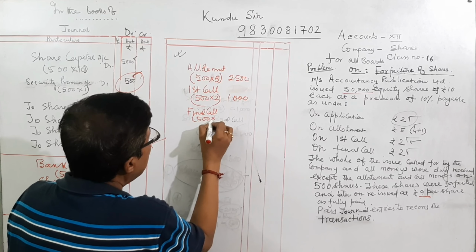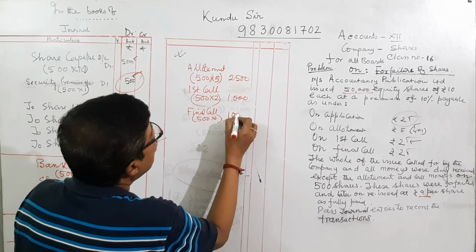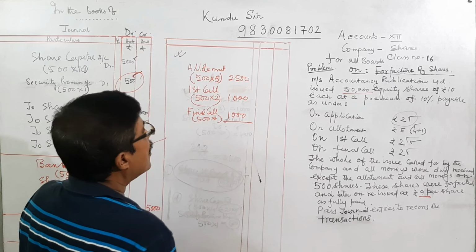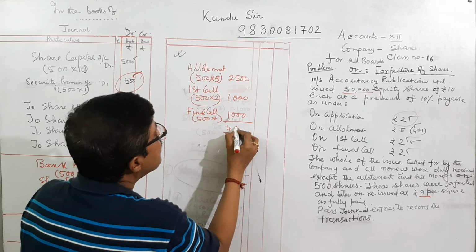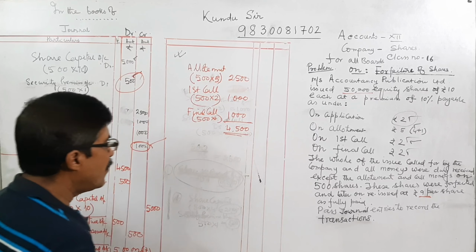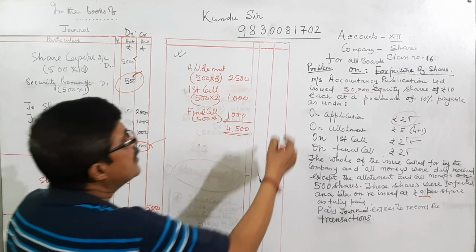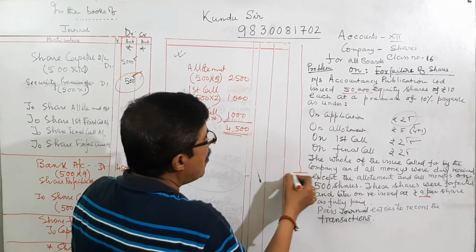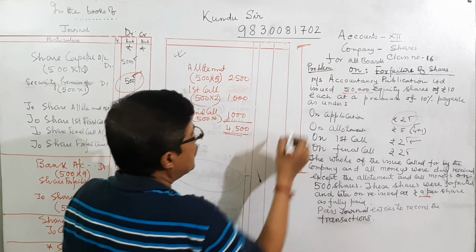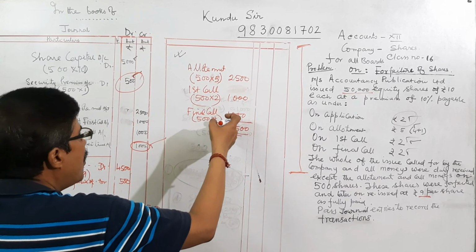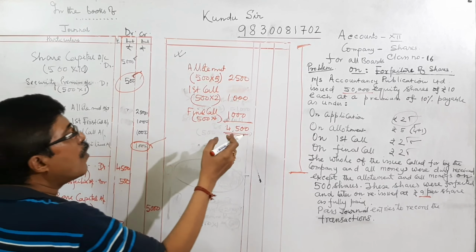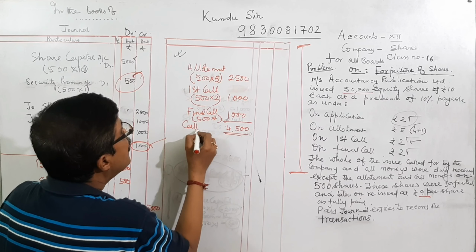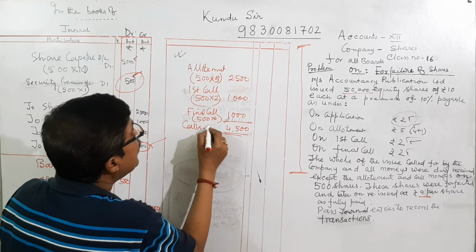5,000 into 2. If we follow the call scenario method, in the call scenario account it is lying 4,500. That means the journal is not required related to this. You can follow this method or you can follow this method also. So if you calls in arrear, it is calls in arrear.